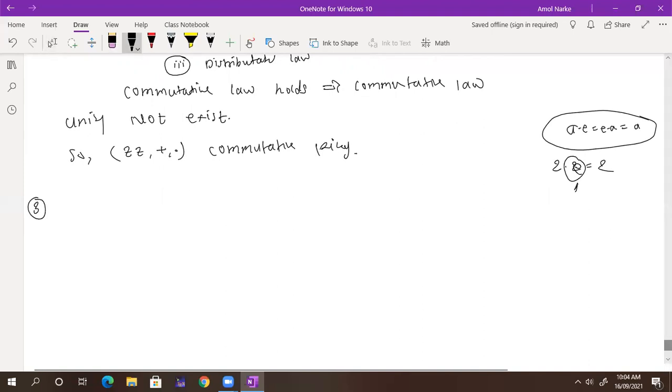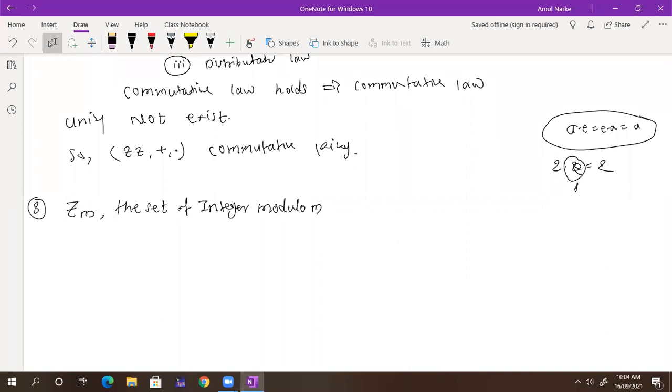Now I define Zm. Zm is nothing but the set of integers modulo m. What is meant by the set of integers modulo m, under addition and multiplication?